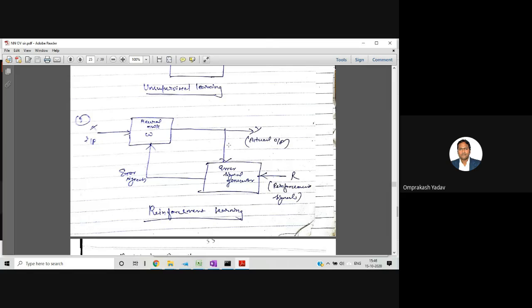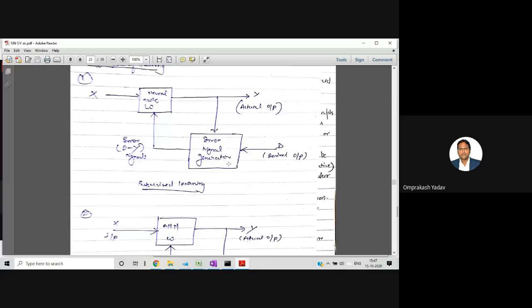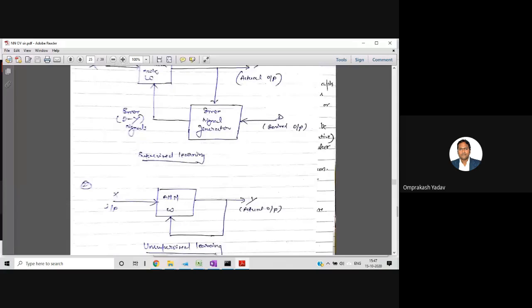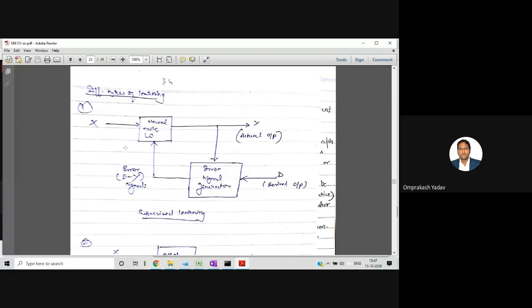So for example, for the output we are getting, we can tell that the output is only 60% correct, or 50% correct, or 40% correct. In this way we can give a certain kind of feedback. We are not going to exactly calculate the error, but we can give feedback like this, and that signal we can forward to the neural network. But remember, this learning we use when we don't have the full information, only partial information. The first one, supervised learning, requires full prior information. So these are basically the three different types of learning.